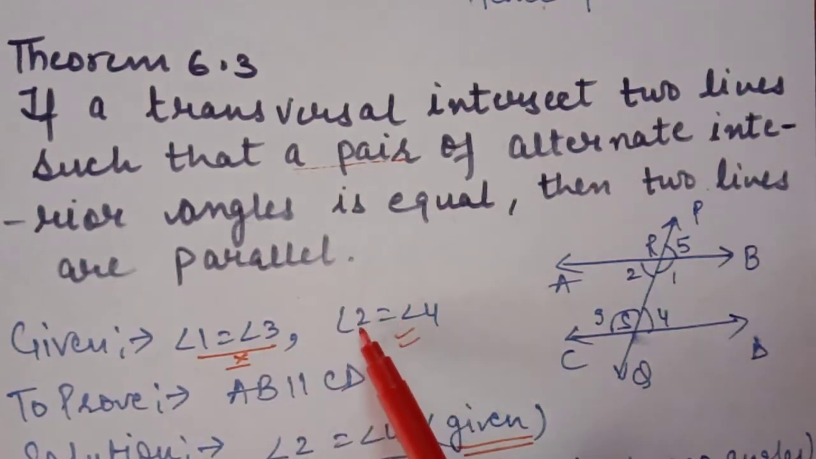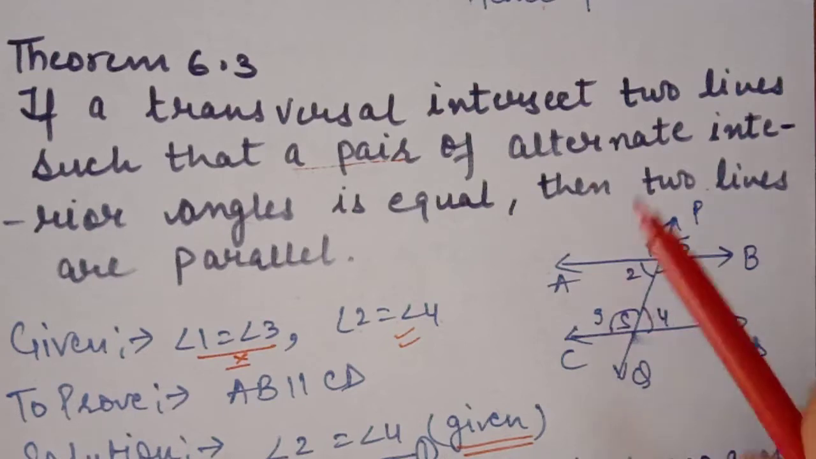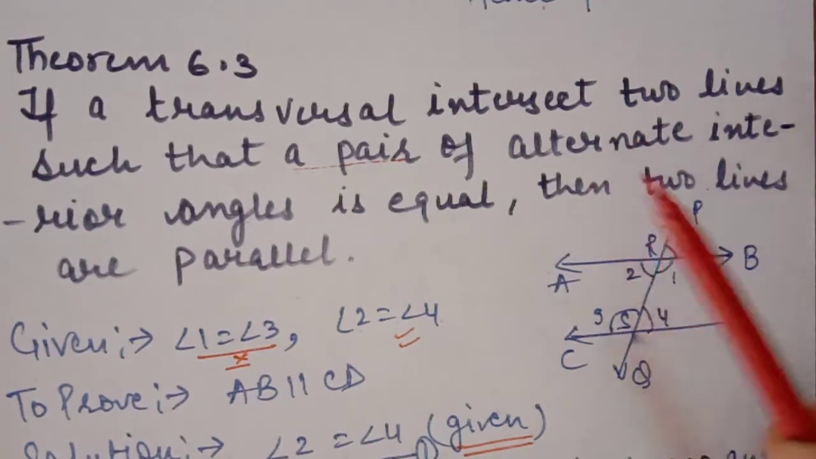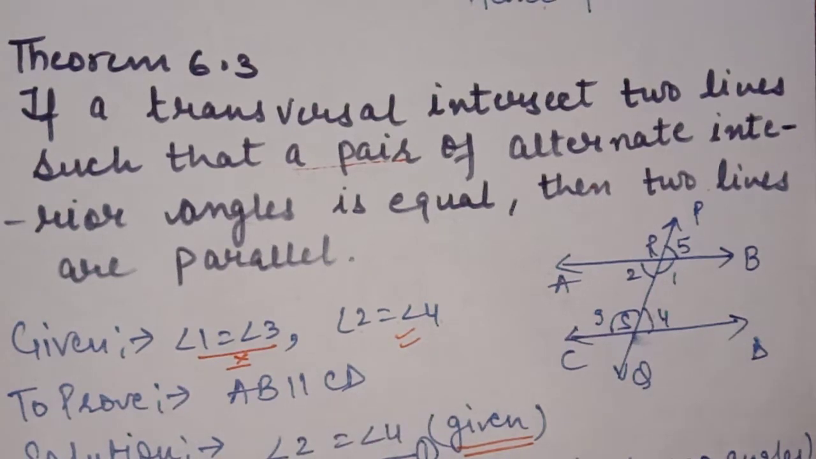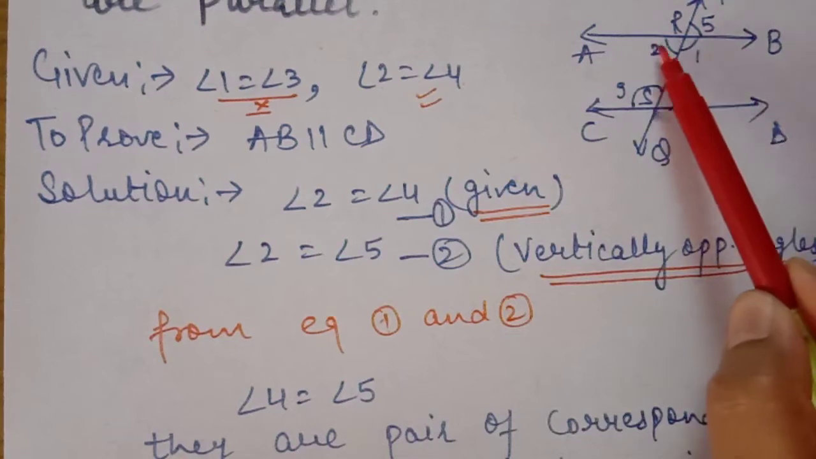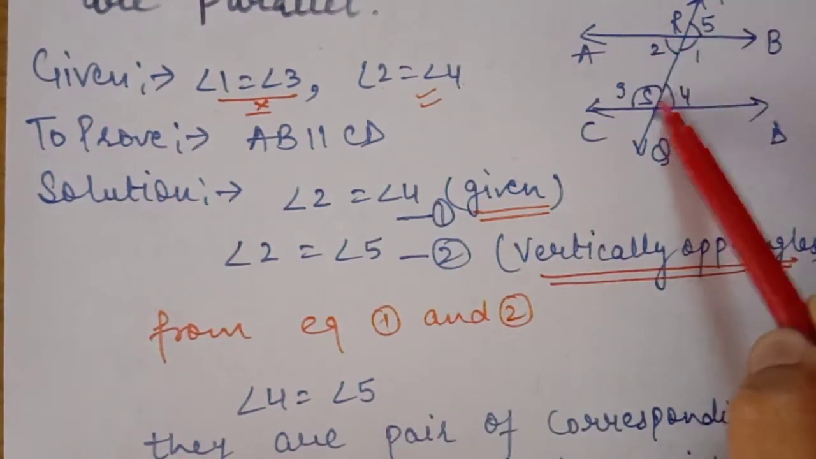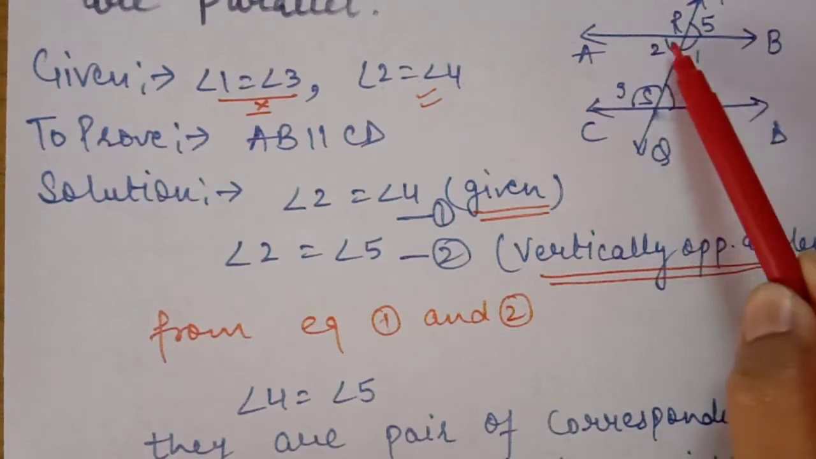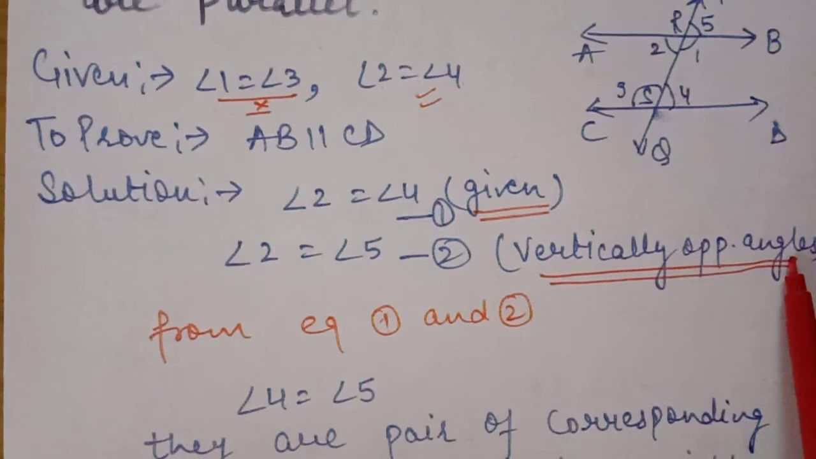So I took angle 2 is equal to angle 4 from this diagram. This pair is given that they are equal to each other. Reason, alternate interior angles. And we have to prove that these two lines are parallel to each other. So what we will do? If 2 is equal to 4, it is given. They are equal, it is given. But 2 is equal to 5. Reason is vertically opposite angles.